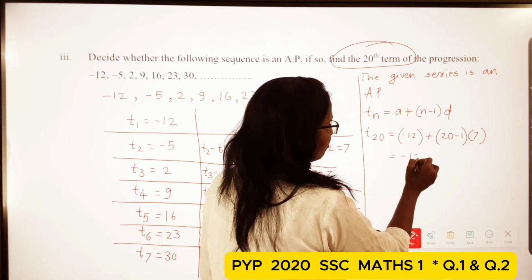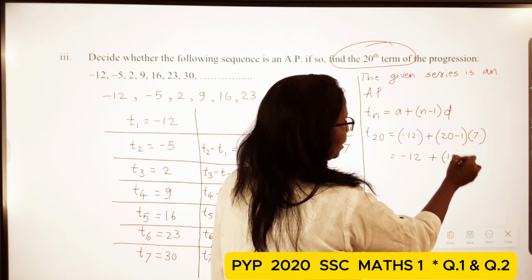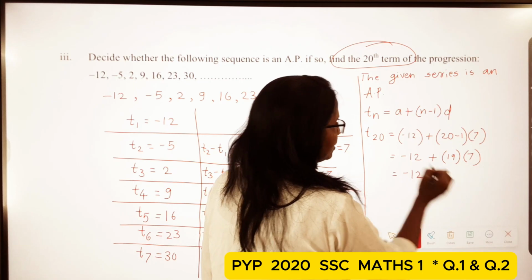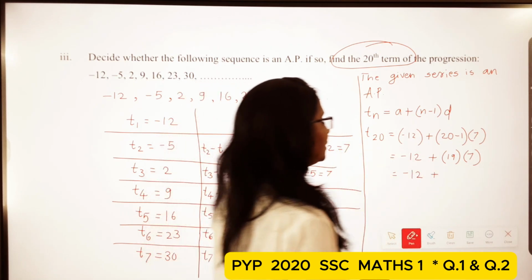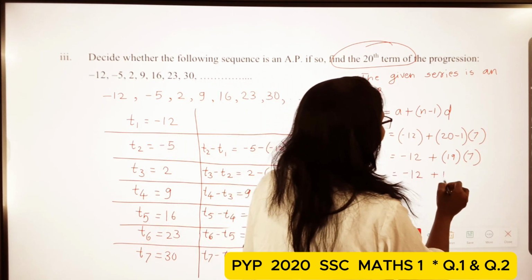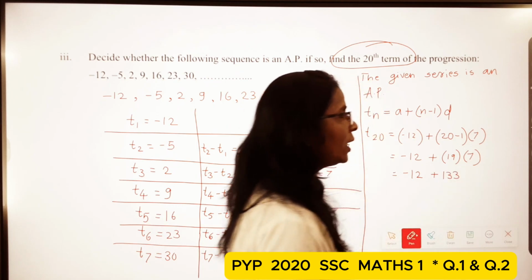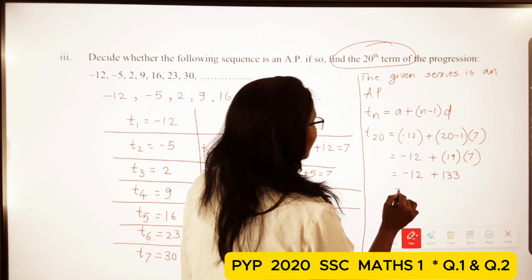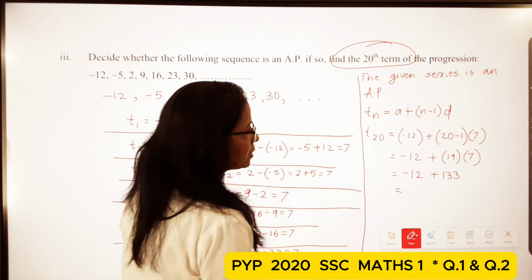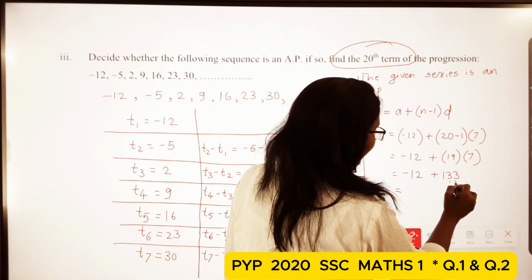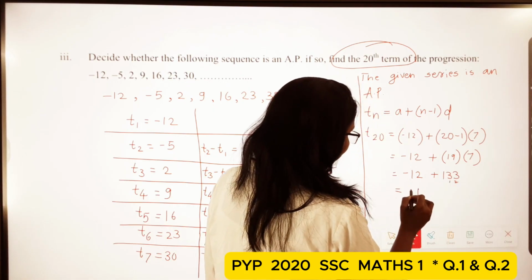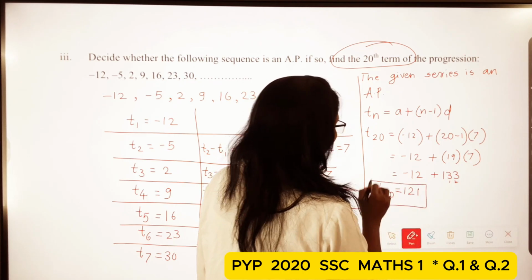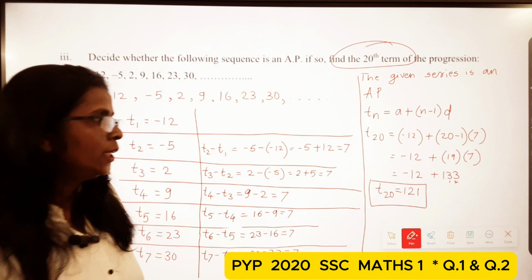So here -12 plus 19 into 7, then -12 plus 133, that means T20 is equal to 121.